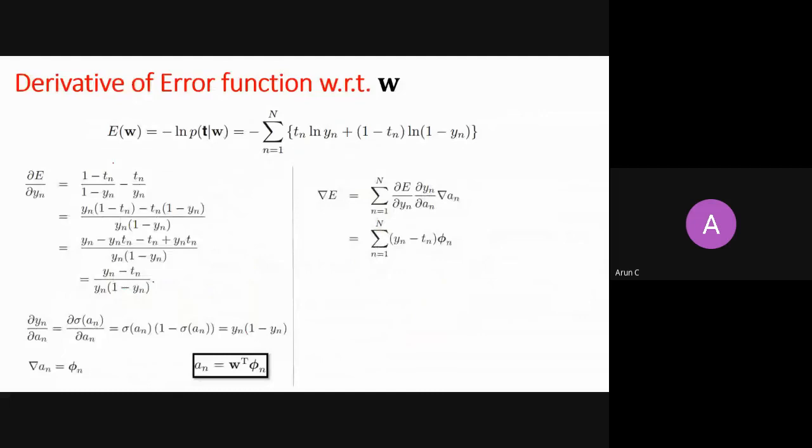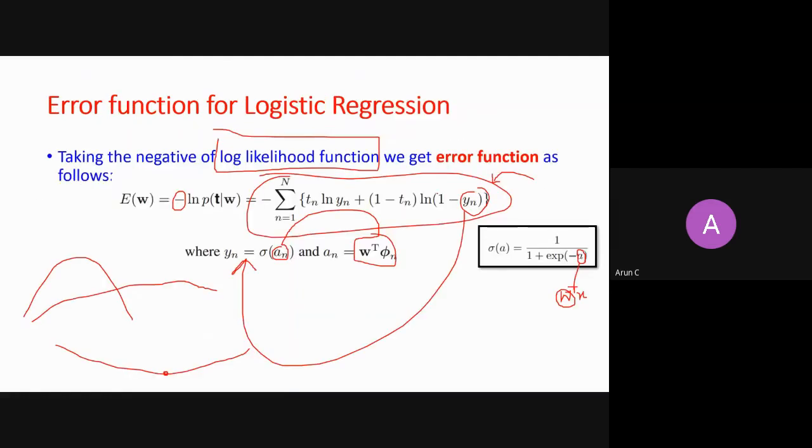How to do it? So this is my error function, which is negative log likelihood. You take a derivative with respect to yn first, because you see yn here, right? So come here, chain rule. First you take a derivative with yn, then yn is nothing but a sigmoid function. Then you take a derivative with respect to the sigmoid function. And in sigmoid you see w, then you take a derivative with respect to this an, right? So there are three derivatives. And then you multiply them using a chain rule.